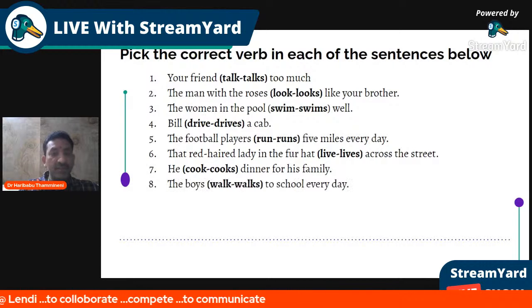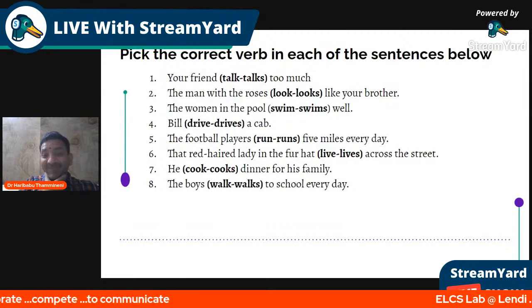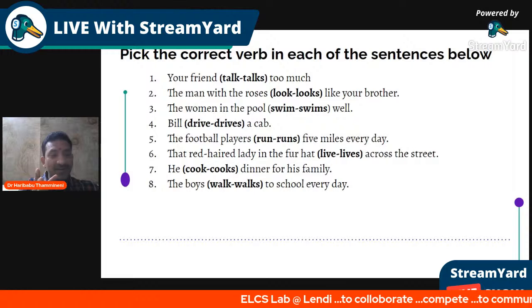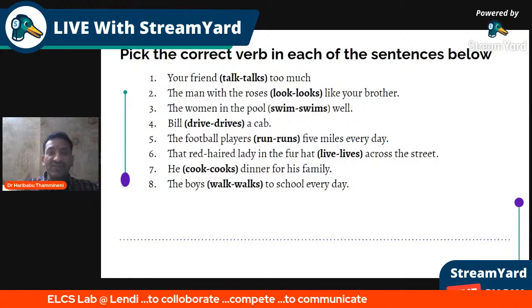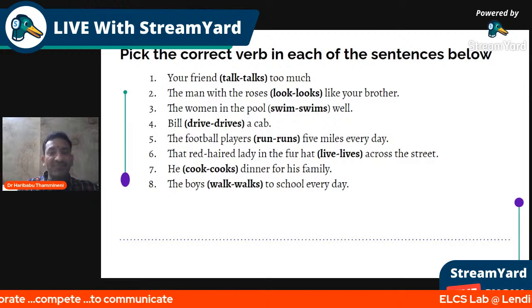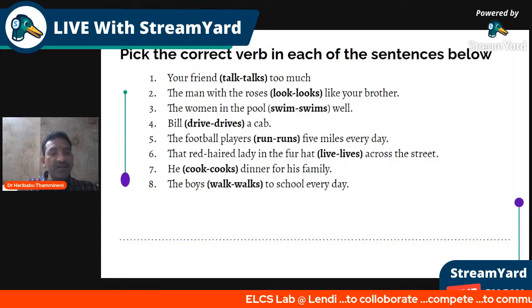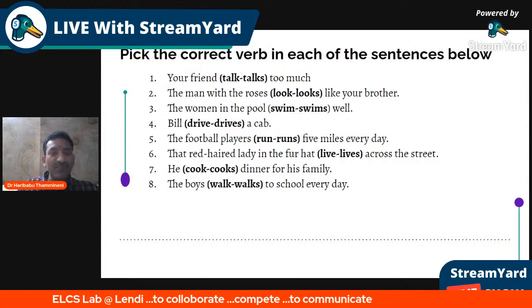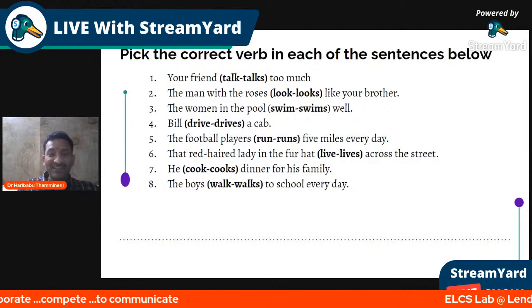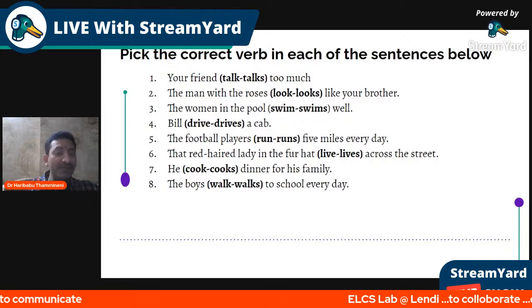It's very interesting. The women in the pool, swims or swim? It's more important. In the pool, you separate. Sahitya, kindly see that "in the pool" is a prepositional phrase, rule two. When you avoid the prepositional phrase, you can observe the women. Is the women singular or plural? Yeah, women is plural. So plural takes only the verb swim, not swims. The women swim. I hope that is the answer.